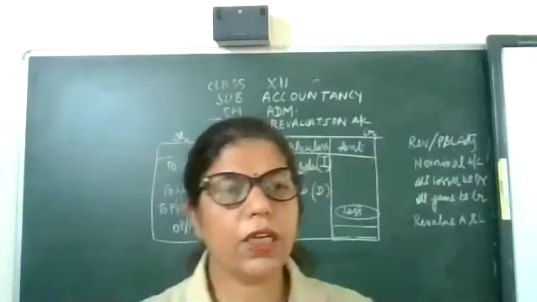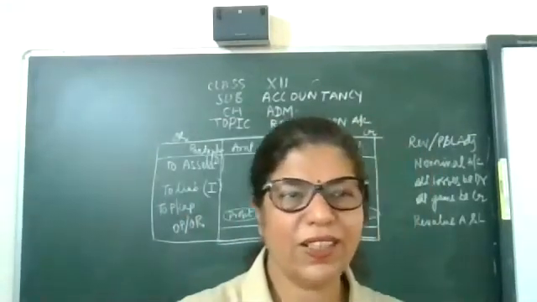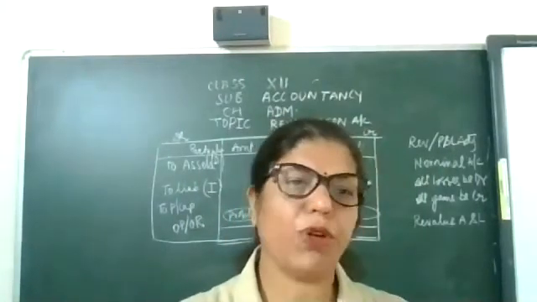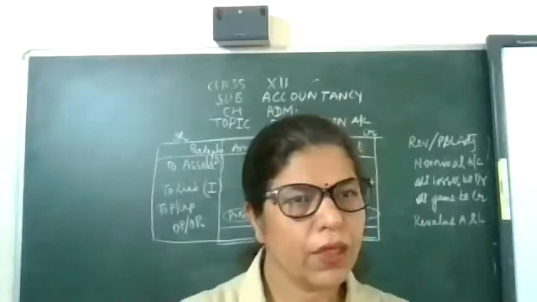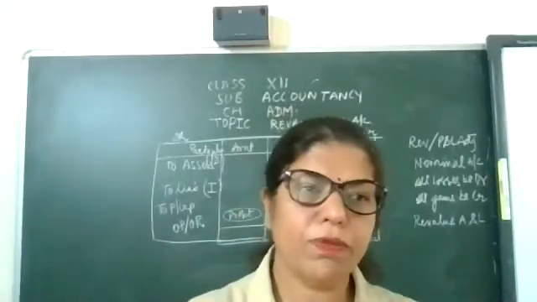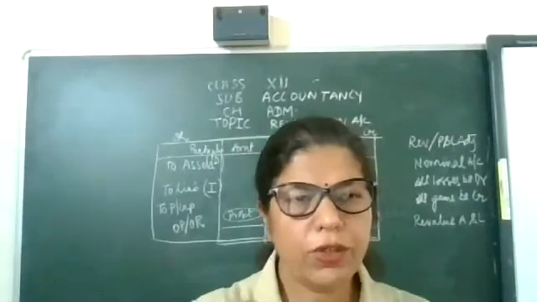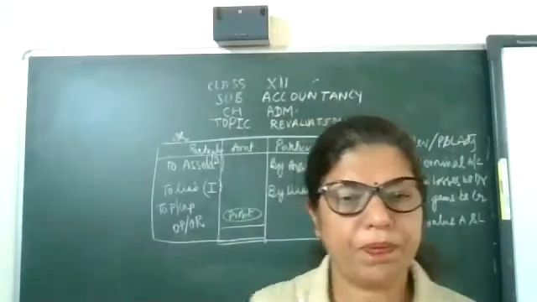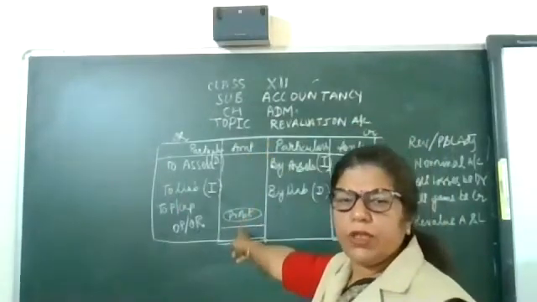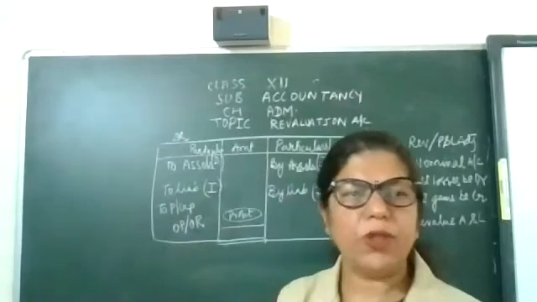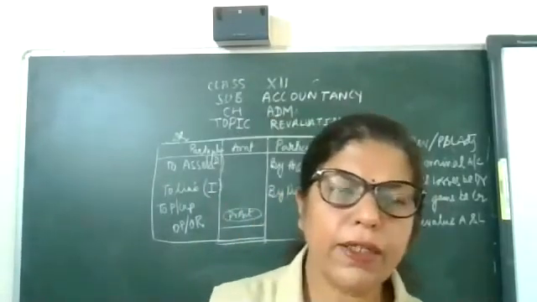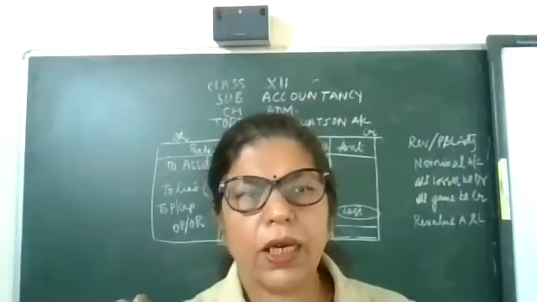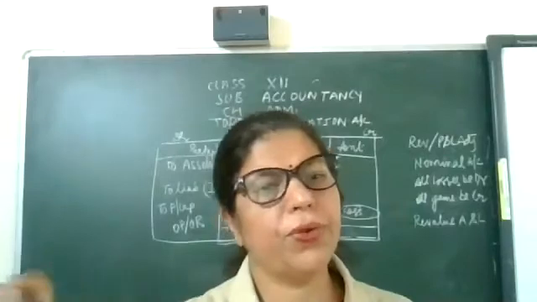Good. Now we are on the last stage, that is calculating profit and loss. There will be profit, my dear children. So what entry will be passed? Revaluation account debit to A's capital and B's capital. And in the narration you will write: profit on revaluation distributed among old partners in old ratio.